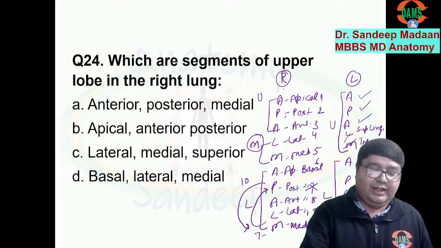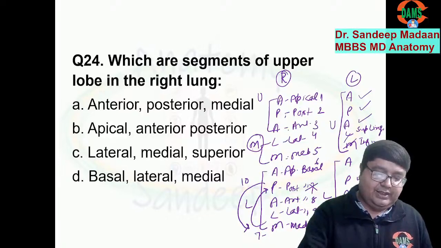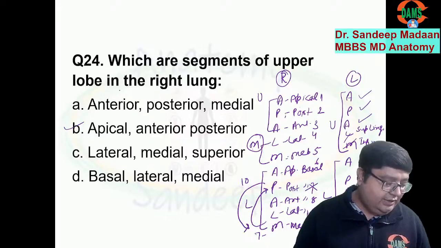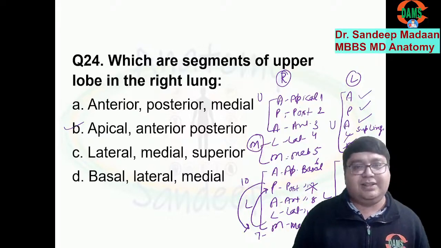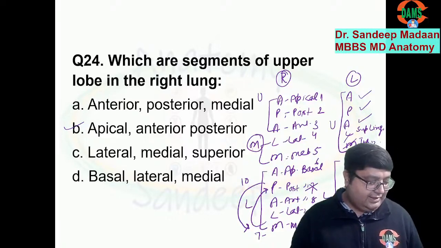So, the upper lobe on the right lung. It is very easy for us now: apical, posterior, and anterior. B will be the answer. And very good to know that you have already marked the correct answer. So till now, I believe you have given all the correct answers.